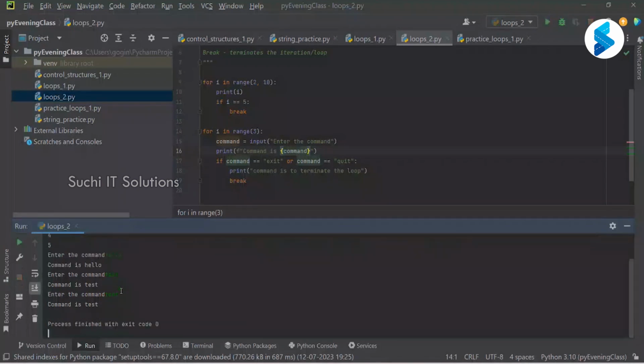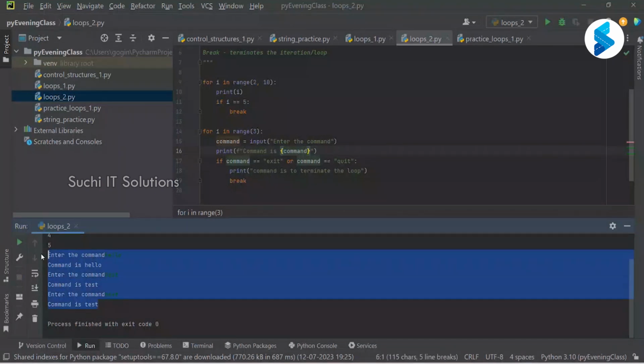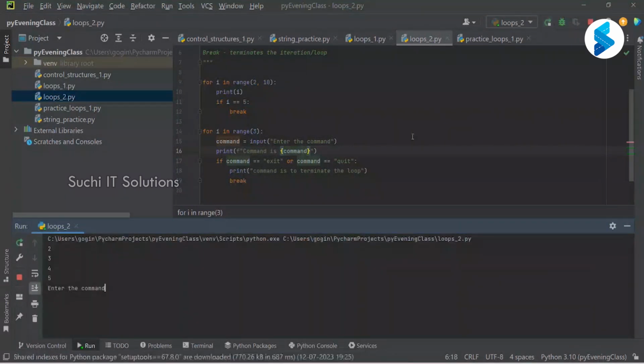It did loop for 3 times. It asked the command 3 times. Now let me rerun this. And this time what I'm going to do here is, okay, enter the command. So I'm going to say test.